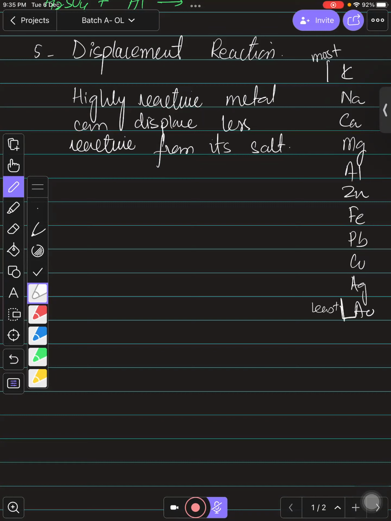So you need to remember that down the series the reactivity is actually decreasing. So you need to remember that any of the salts of the downward metals can be replaced by the upper metals.